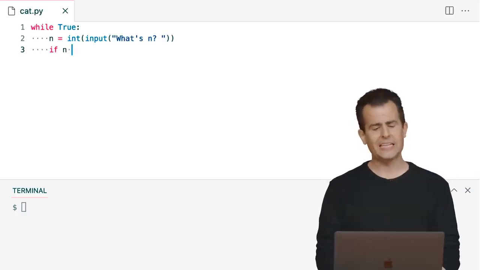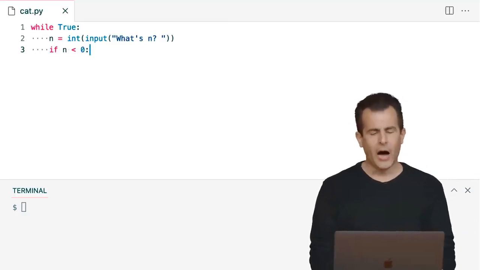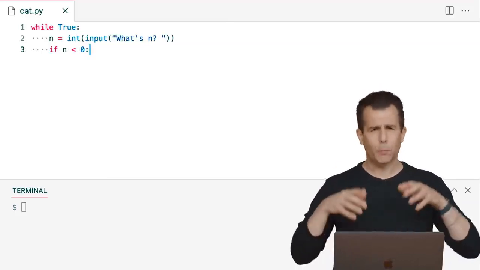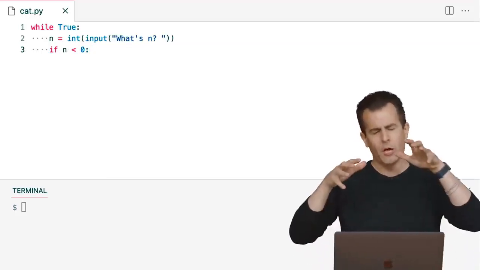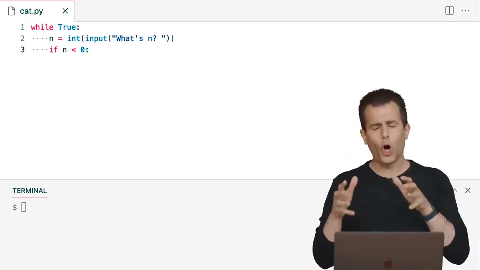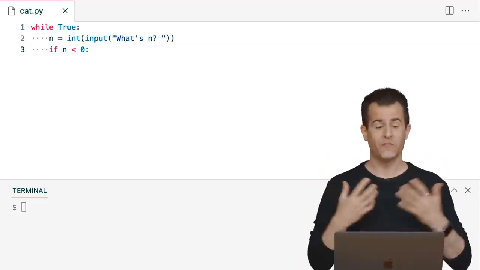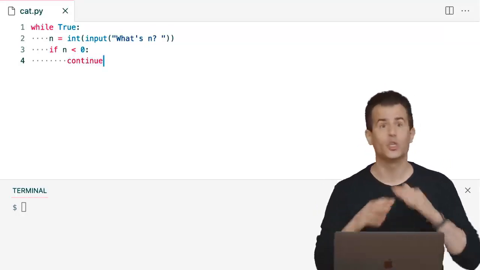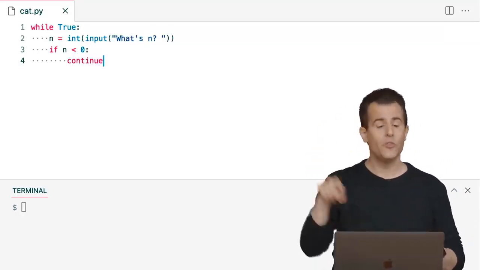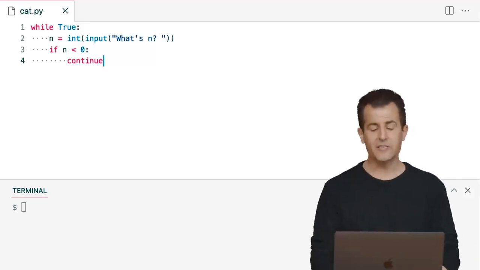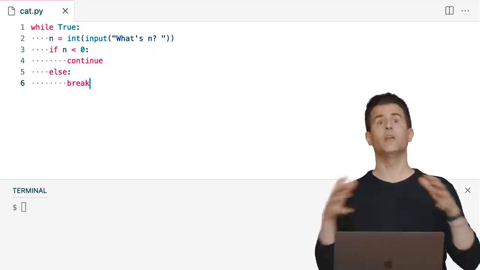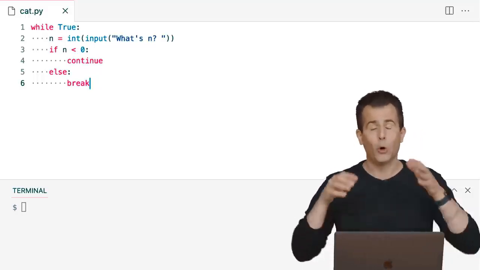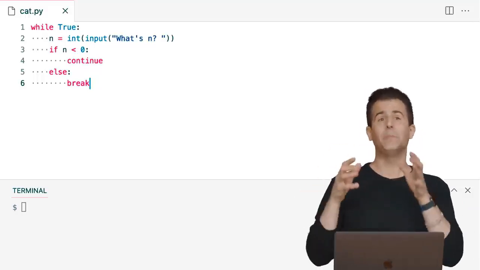So if n is less than 0, then I think we want Python to just continue to prompt the user again. That is, we want the code to stay in the loop, recall the input function, and hope that the user gives us a better answer if this time around it's less than 0. So let's just literally use Python's keyword continue, which says just that, continue to stay within this loop. Else, if it's not less than 0, let's go ahead and just break out of the loop altogether using another keyword in Python, break. Break will break you out of the most recently begun loop.